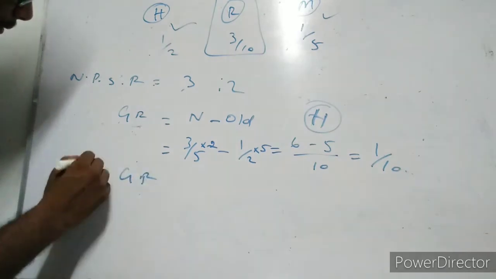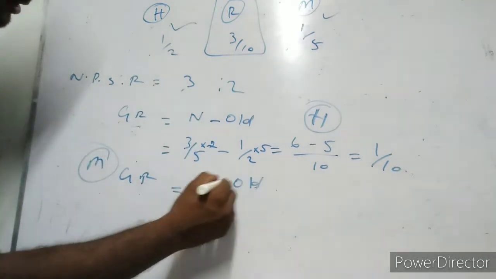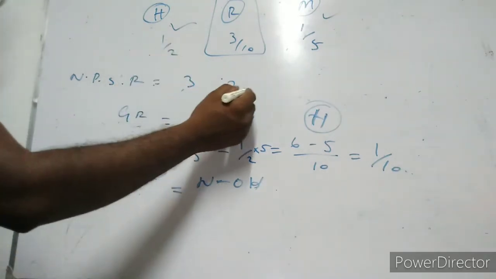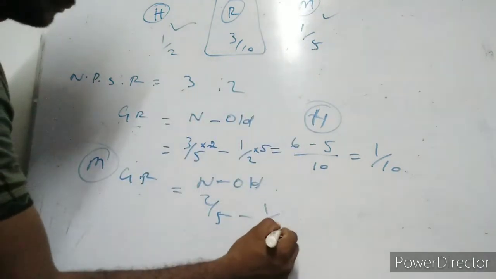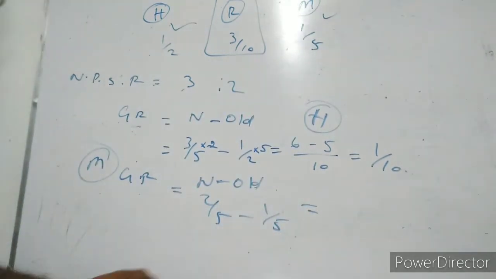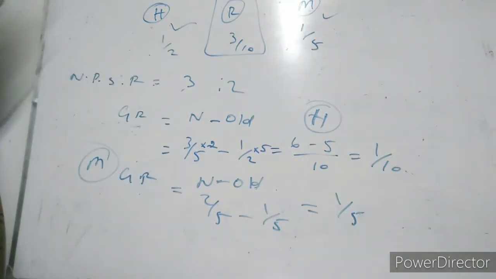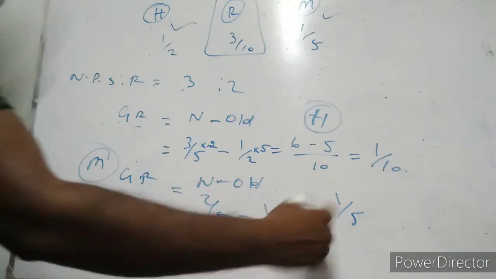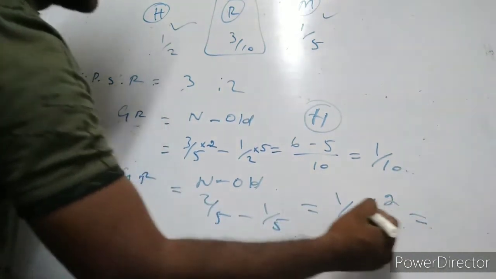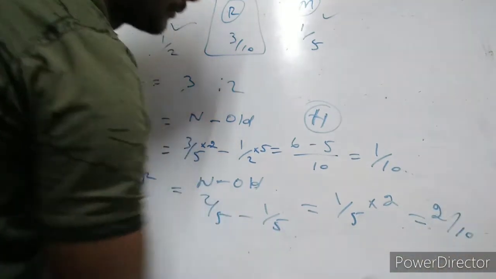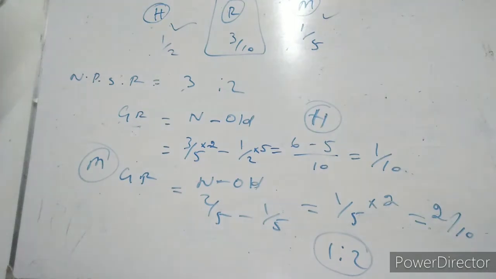And Mukesh. Gaining ratio for Mukesh is new minus old. What is the new ratio? 2 by 5, and the old is 1 by 5. The proportions and base are the same. So how much will it be? 1 by 5. Or, if you want to convert it into 10, the base has to be the same, so multiply by 2 to get 2 by 10. So 1:2. This is the gaining ratio of both the partners. I hope you understand.